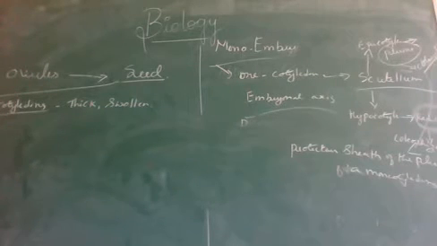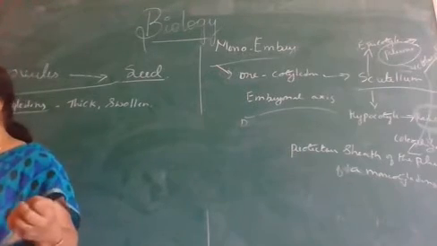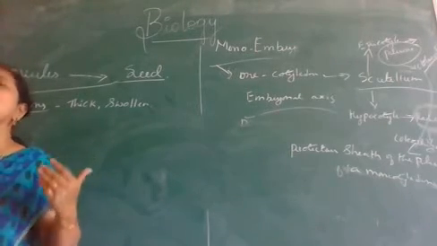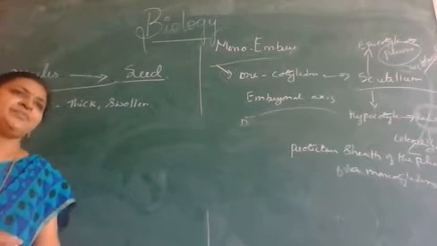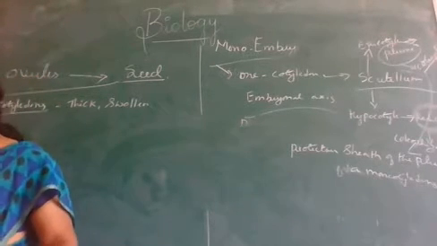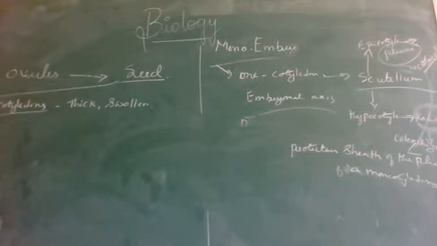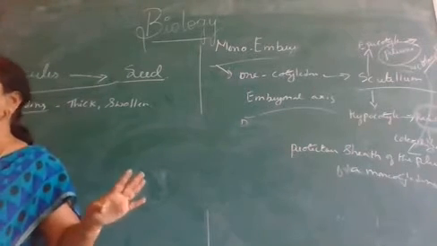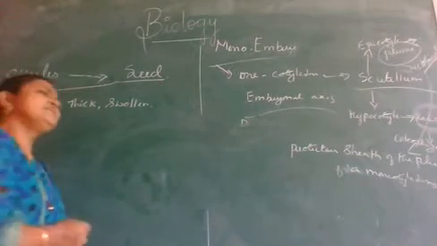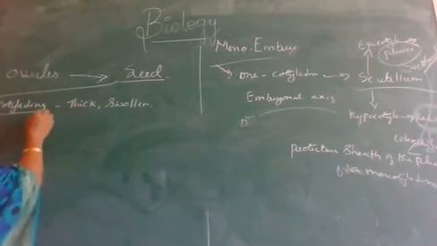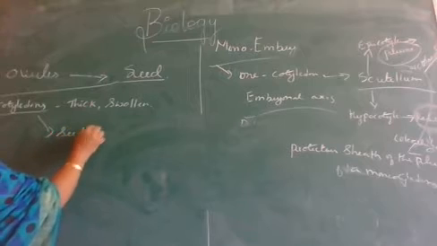Cotyledons. Now, as we know, the mature seed, when we say the seed is matured, is when the seed undergoes dehydration. When the seed undergoes what? Dehydration. That means the water content of the seed is removed, that becomes dry. That is called a mature seed. Got it? Now, this seed is bounded by seed coat.